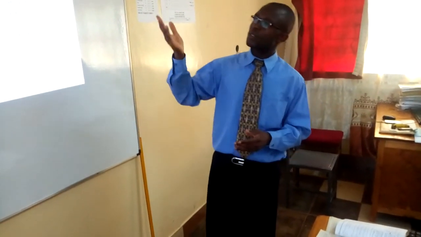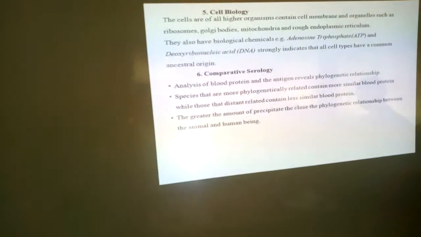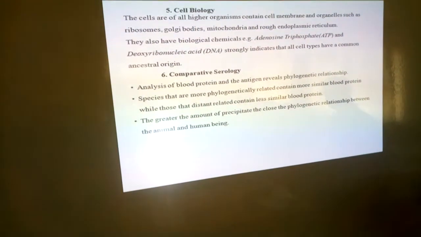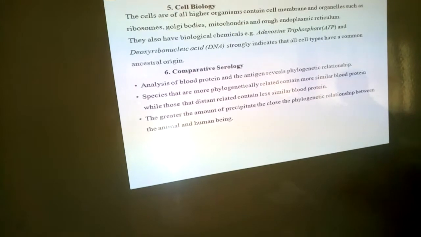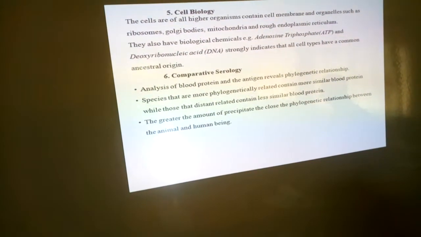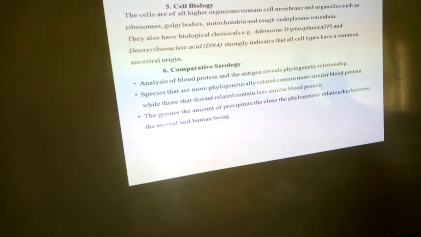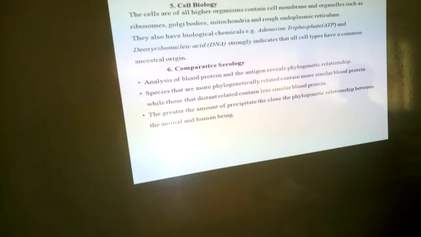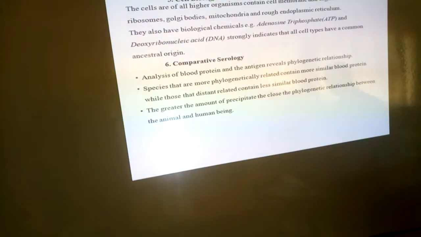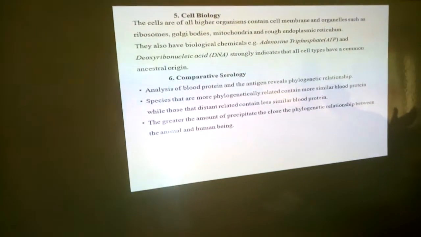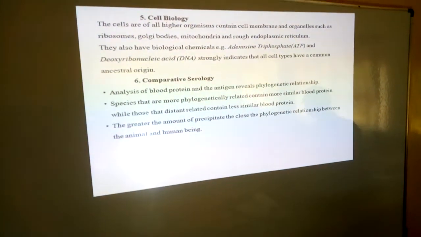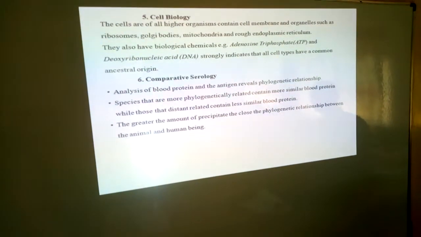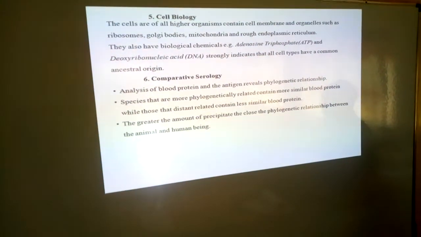Now, organelles such as ribosomes, Golgi bodies, mitochondria, and rough endoplasmic reticulum are found in all higher organisms. The same organisms also have biological chemicals such as adenosine triphosphate and deoxyribonucleic acid. Presence of these structures and biological chemicals strongly indicates that all cell types have a common ancestral origin.